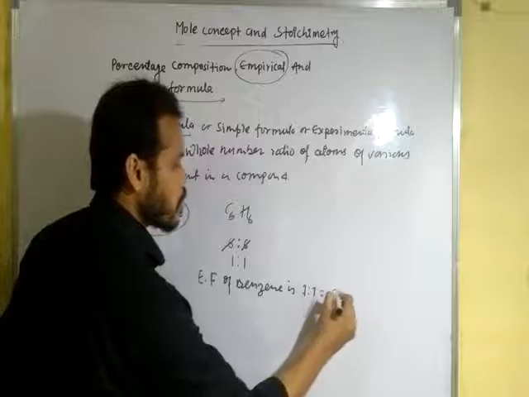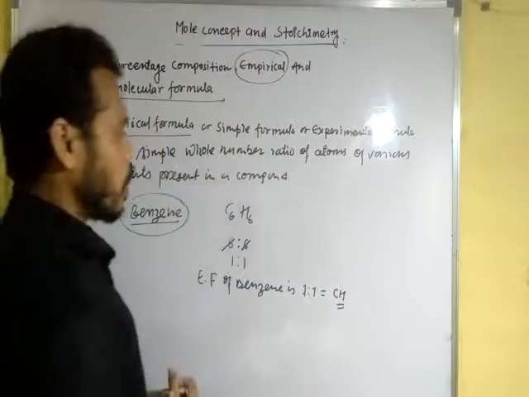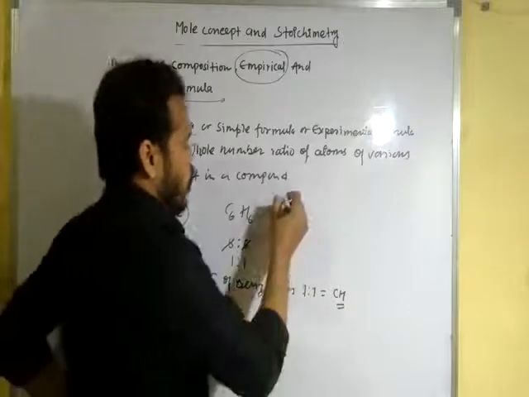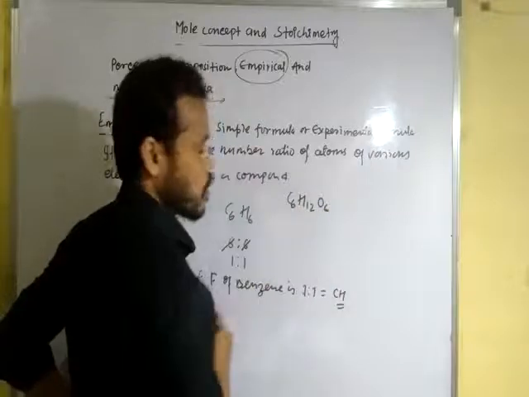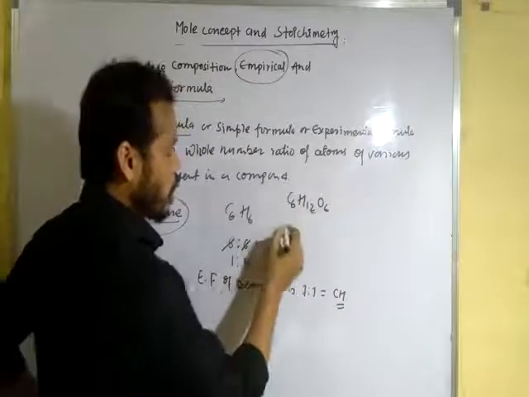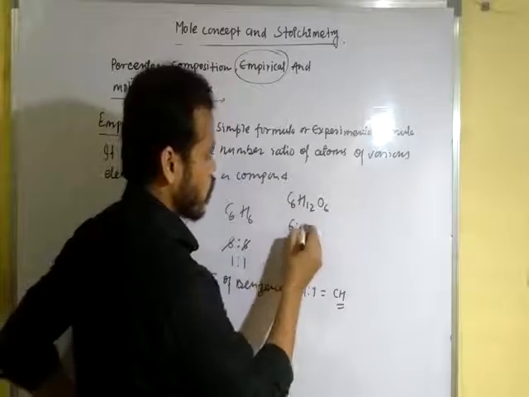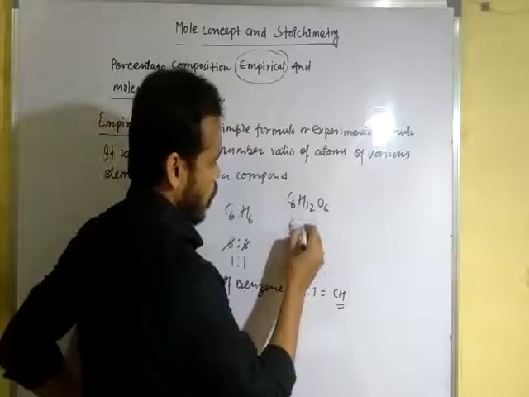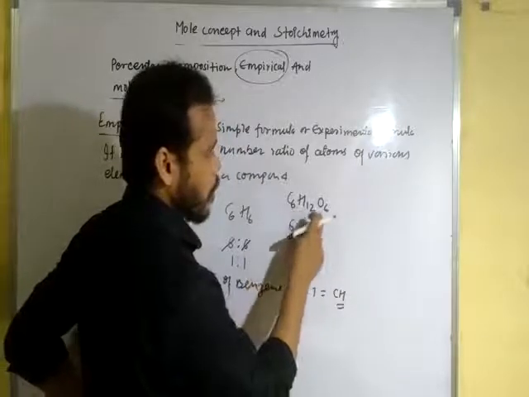That means CH. When we talk about glucose, the molecular formula of glucose is C6H12O6. Here there are 6 atoms of carbon, 12 atoms of hydrogen, and 6 atoms of oxygen.